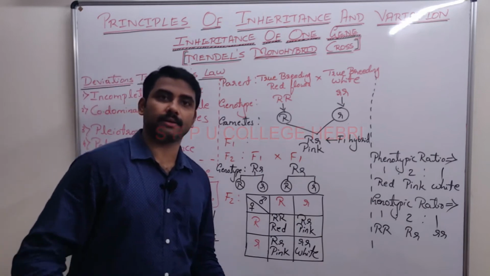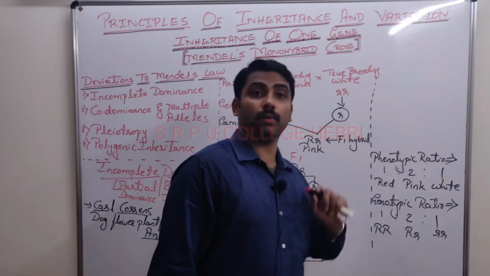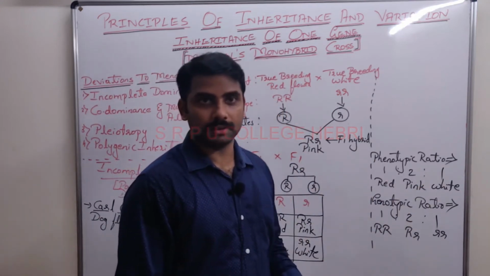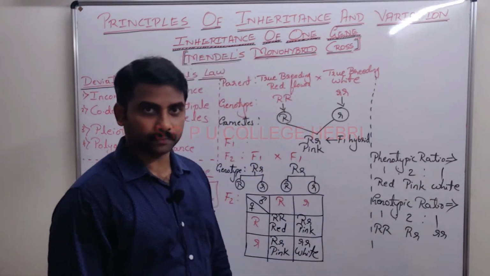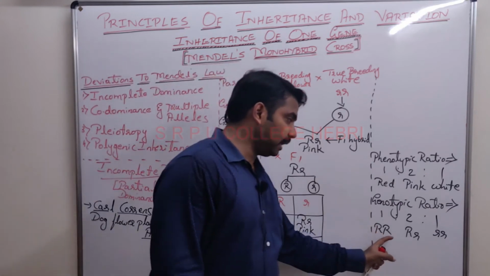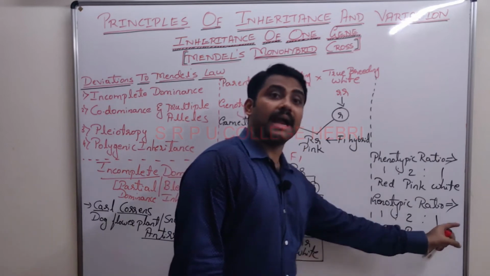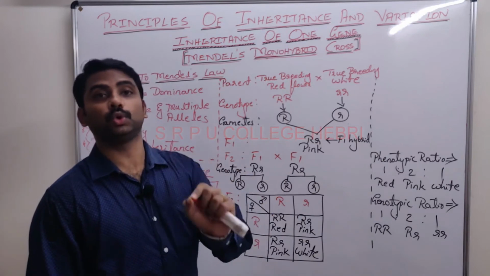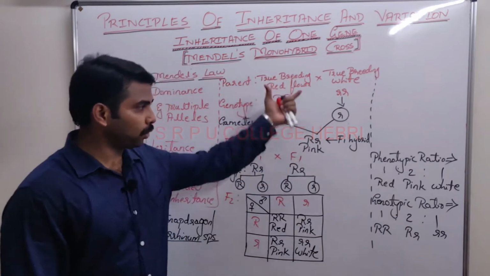Next line. Red, pink and white flower plants were obtained in 1:2:1 ratio with the genotype capital R capital R, capital R small r and small r small r in 1:2:1 ratio. Okay, so this is the flow chart.